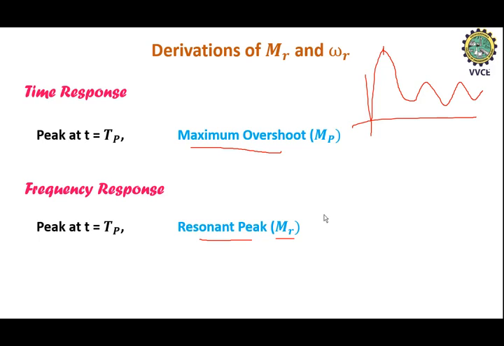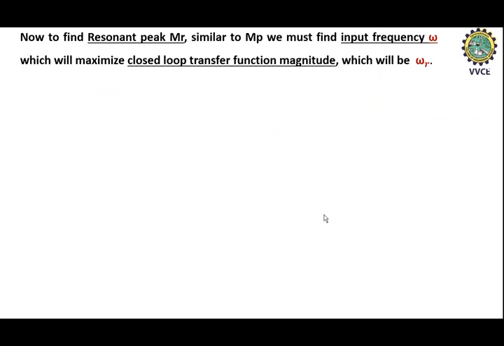So we need to derive the expressions for this resonant peak. In the time domain expressions, we were finding the maximum peak, that is MP, maximum overshoot, with a natural frequency omega n. But here in the frequency response, we need to find out the expression for resonant peak MR with a frequency, that is closed loop transfer function magnitude, which will be omega r, that is resonant frequency. With a maximized magnitude we need to find out.